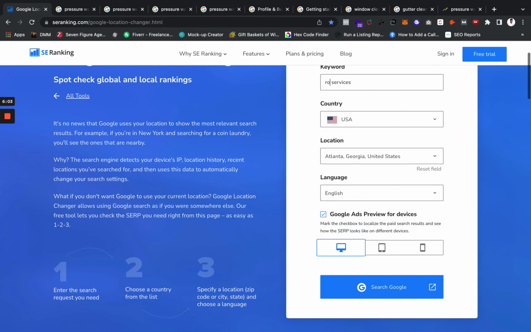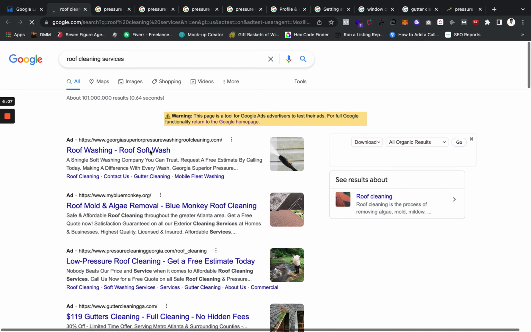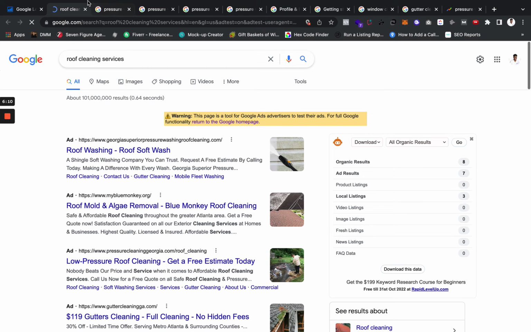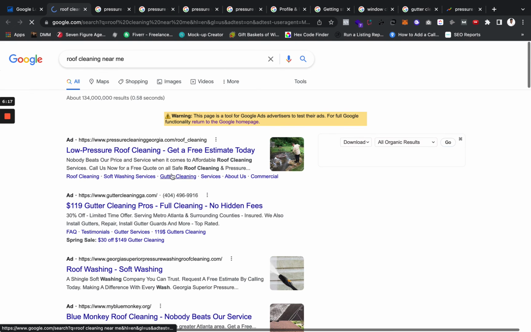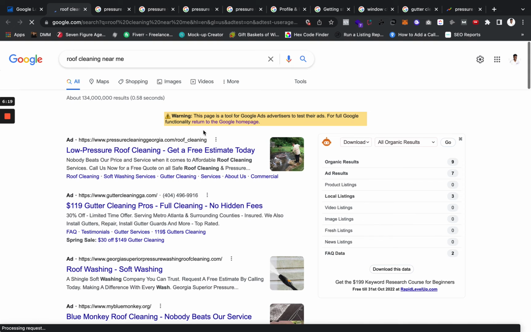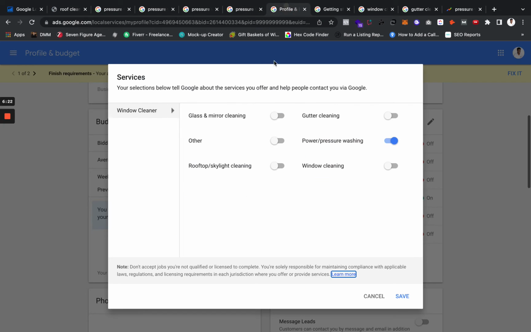But, if I type in roof cleaning services, right, and I'm in Atlanta, they still don't necessarily have it as much for these guys just yet. It looks like they're not getting it for roof cleaning just yet, right? Let me type in roof cleaning near me. Yeah, they don't have them for roof cleaning just yet, guys, but trust me, you want to get on top of it anyway, right? So when you're on your profile, depending on whatever services you want to target, if you only want to target pressure washing and roof cleaning search terms, then you would just check mark the pressure washing and roof cleaning search terms, right? If you just wanted to target window cleaning, gutter cleaning, you would do so.